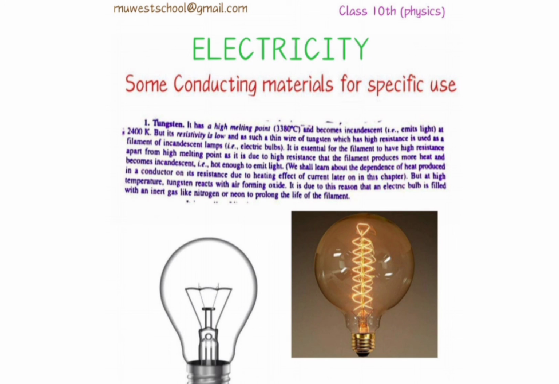So tungsten, because of these properties, is used in making electric bulbs, or rather in making the filament of electric bulbs, incandescent bulbs, the orange bulbs, yellow bulbs, you can say.